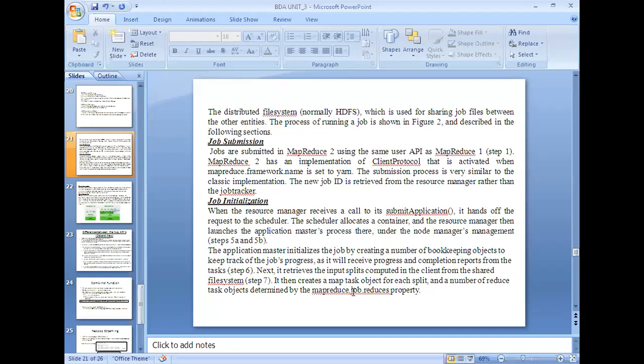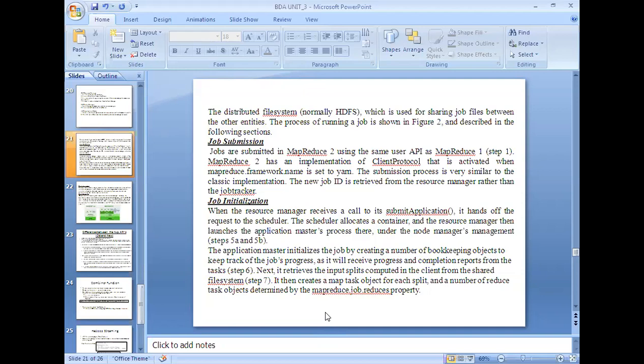Next, it retrieves the input splits computed in the client from the shared file system. It then creates the map task object for each split and the number of reduce task objects determined by the mapreduce.job.reduces property. That means, based on the input splits, suppose two blocks are allocated to this particular node. What happens in that case?